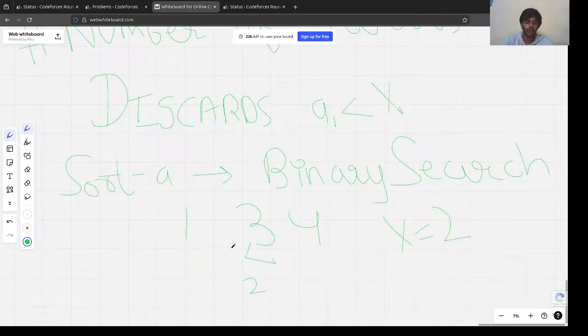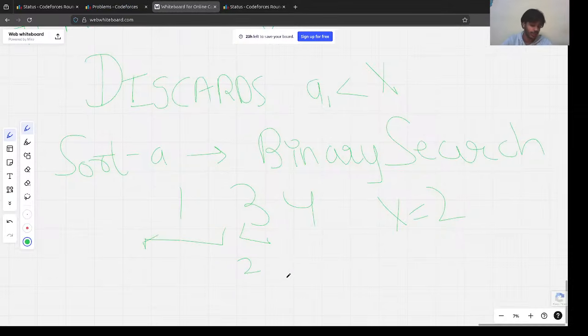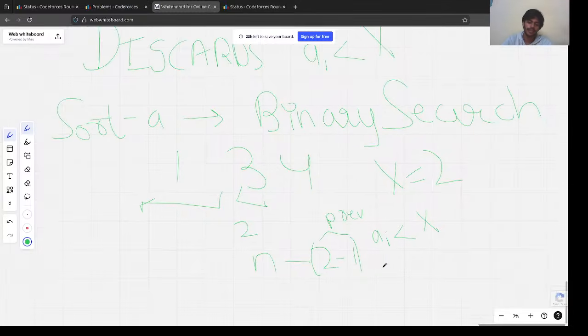So we got how many elements we are not using, right? So what we could do is n minus the index we got, 2 minus 1. This gives us the previous elements which are less than x. So this gives us the number of swords.